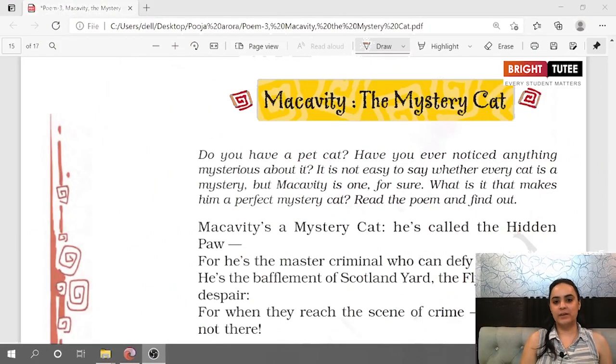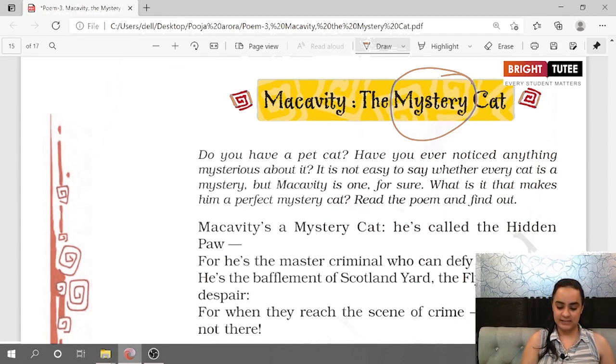In this class, we are going to begin with the third poem of Class 8 Nagaland Board Alternative English, which is Macavity The Mystery Cat. Now this poem, written by T.S. Eliot, clearly talks about a cat who is considered to be highly mysterious. There's a lot of suspense which revolves around this cat, and the name of this cat is Macavity.